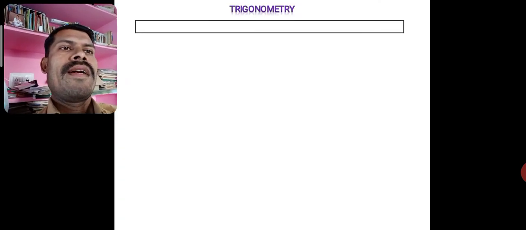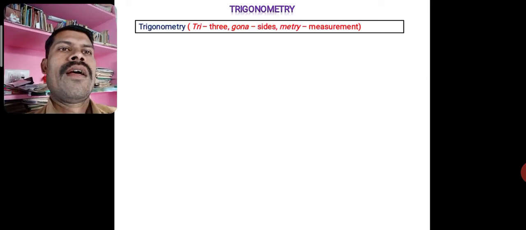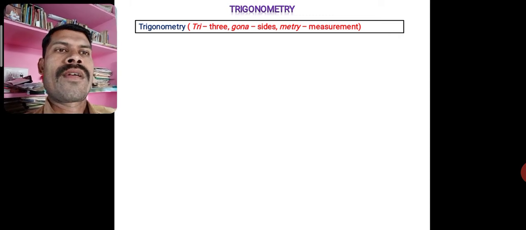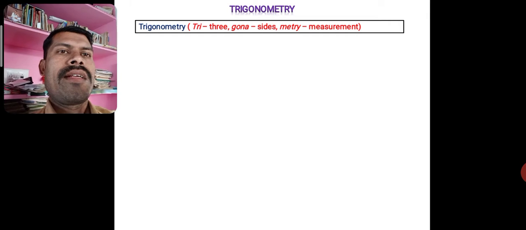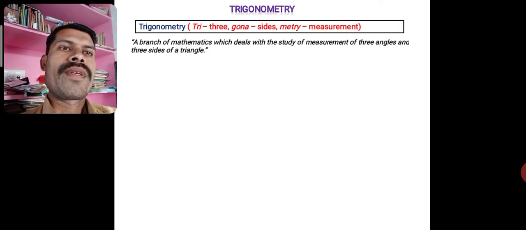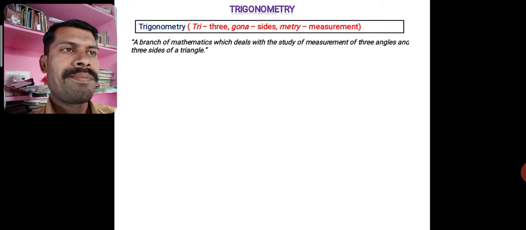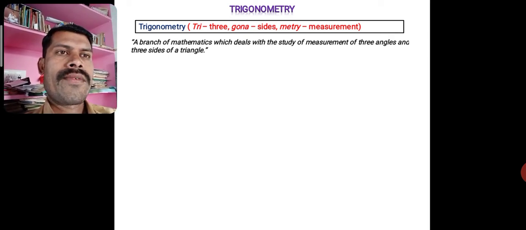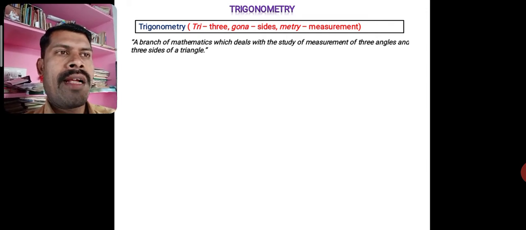See here, the word itself says trigonometry, no? Trigonometry means: tri means three, gona means sides, metry means measurement. It is a branch of mathematics which deals with the study of measurement of three angles and three sides of a triangle.